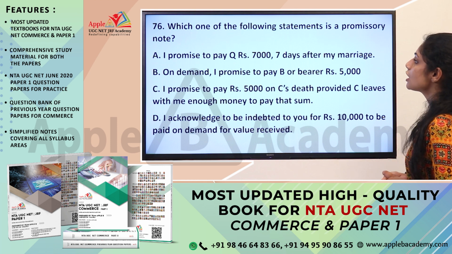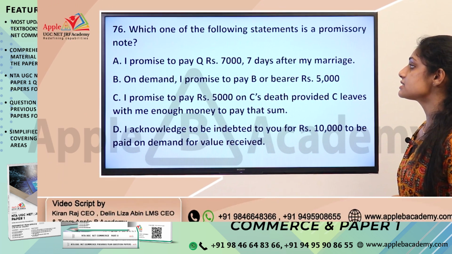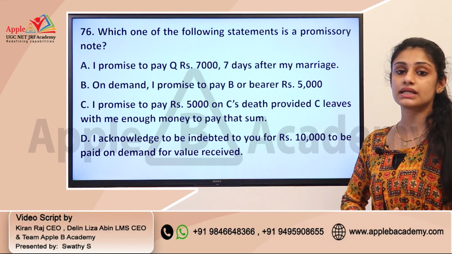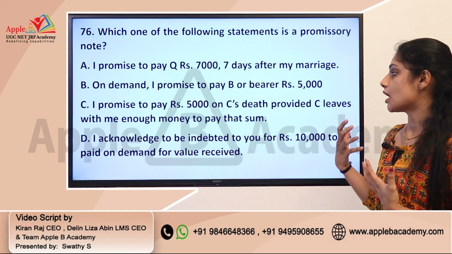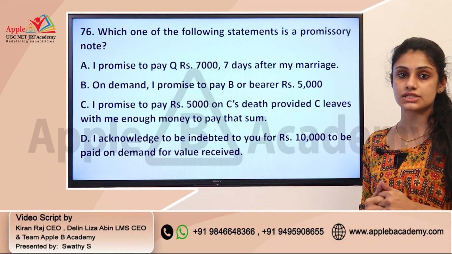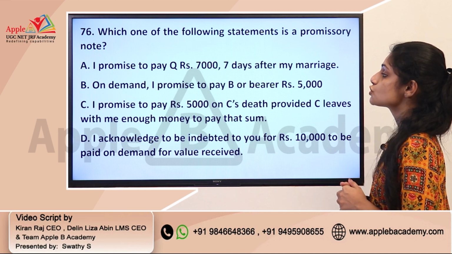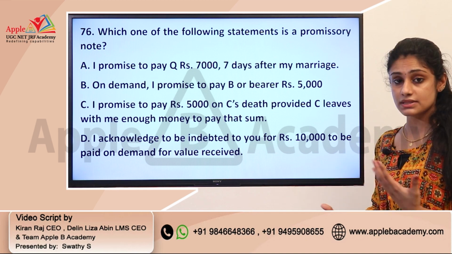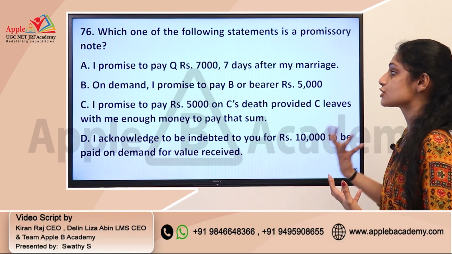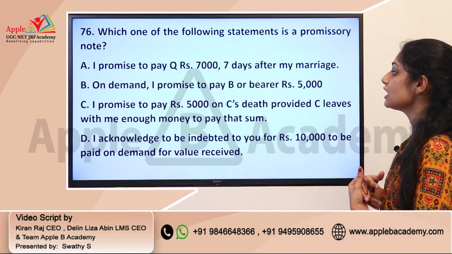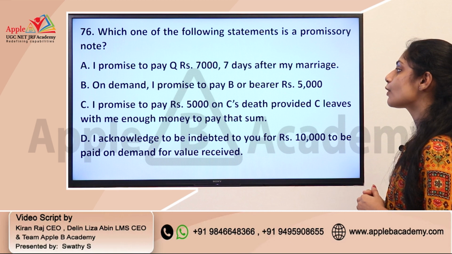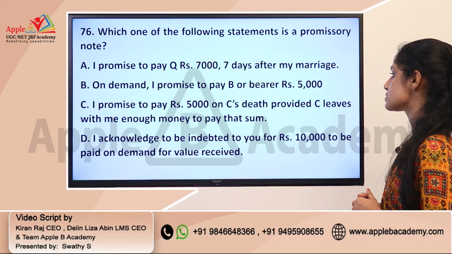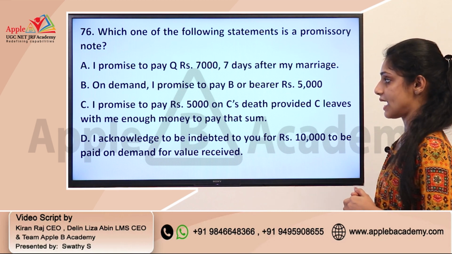And the next question, which one of the following statements is a promissory note? This is from legal aspects of business and is based on the Negotiable Instruments Act 1881. Here you have a number of examples and you need to identify which is actually a promissory note. Option A, I promise to pay Q rupees 7,000 7 days after my marriage.